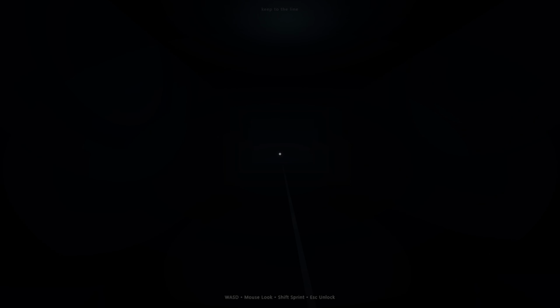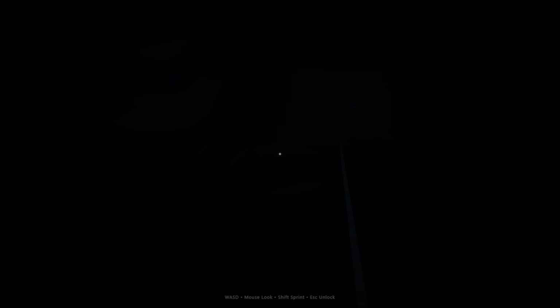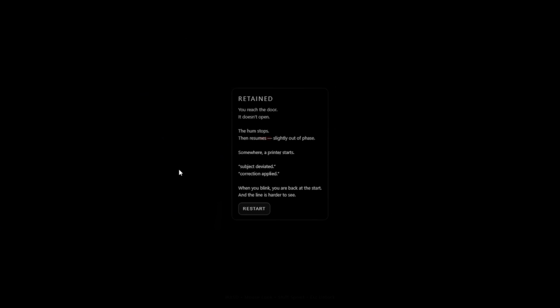But after all, the design looks pretty good, the movement works, there's some text on the wall. I don't quite understand what I'm supposed to do, but I think it has something to do with walking on the line. Oh, looks like I lost. Let's see what this says. Retained. You reach the door, it doesn't open. The hum stops, then resumes slightly out of phase. Somewhere a printer starts. Subject deviated. Correction applied. When you blink, you're back at the start and the line is harder to see.